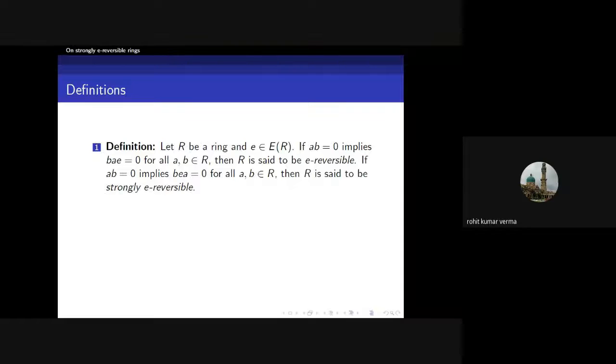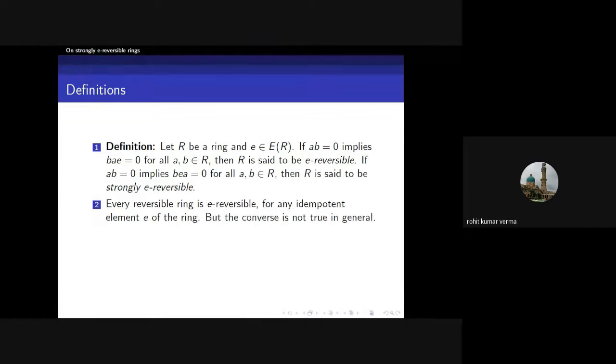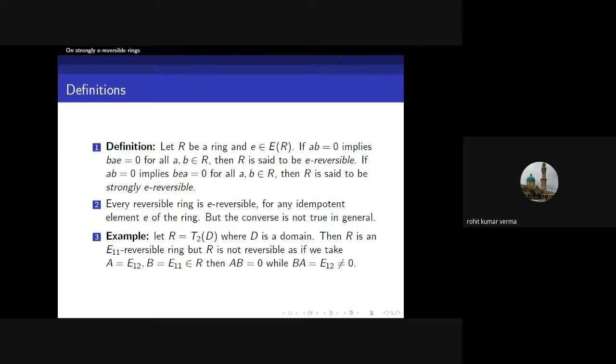is said to be strongly E-reversible rings. Here we give some counterexamples which show that every reversible ring is E-reversible but not conversely true. So for any idempotent element of R. Here we take an example, a 2 cross 2 upper triangular matrix whose entries come from a